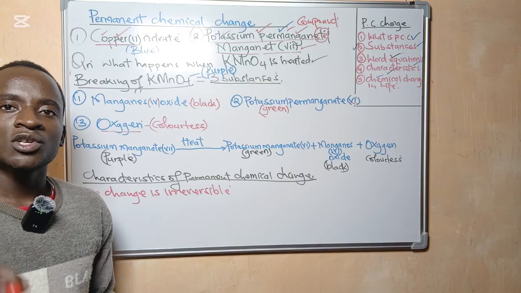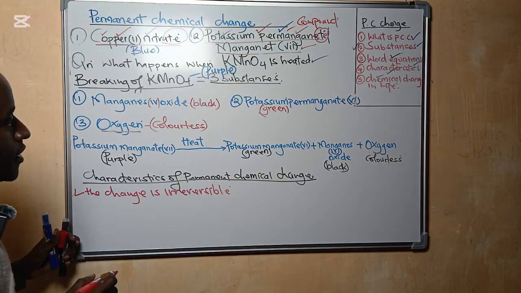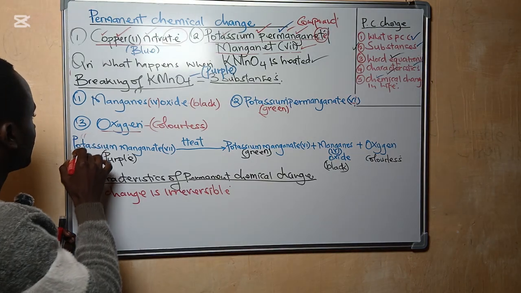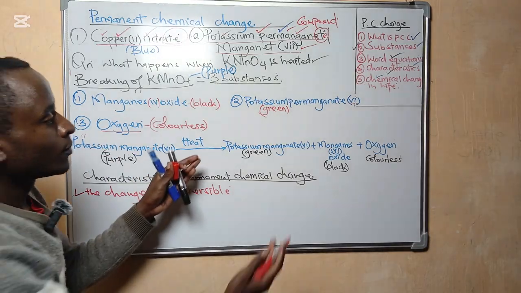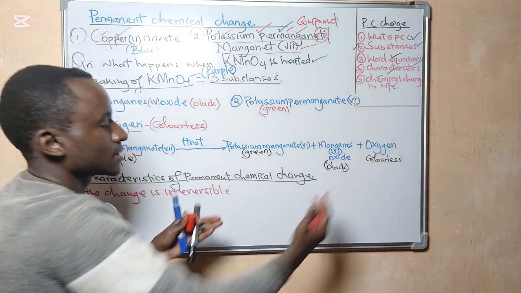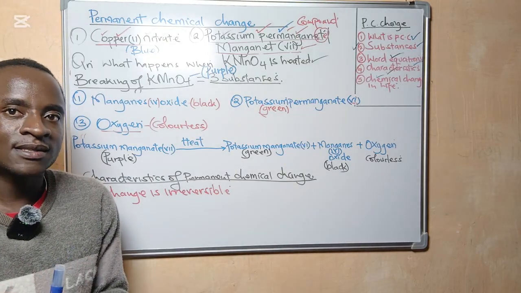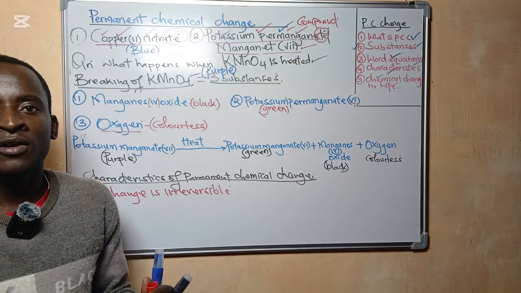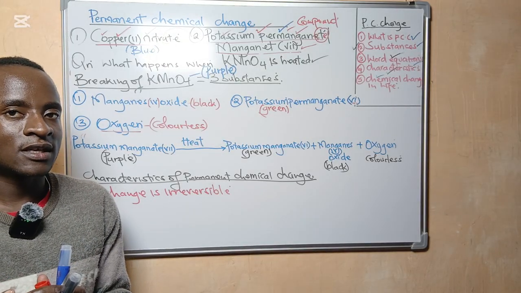Then the second question which I want you to ask yourself. Initially, we are having potassium permanganate. Then for the products, we are having 3 products. So ask yourself, is there formation of new substances, or is there no formation of new substance in this case?